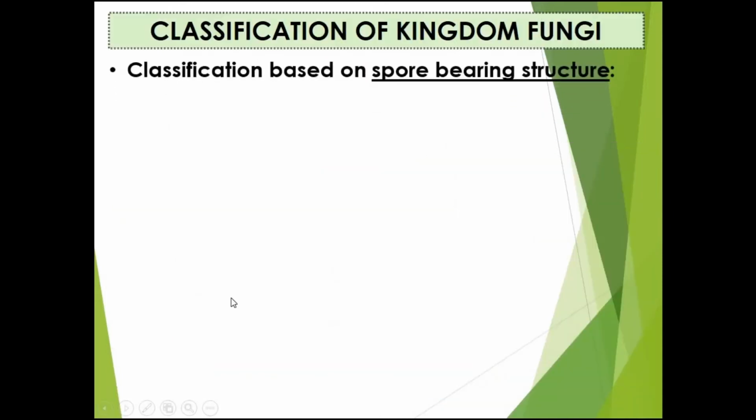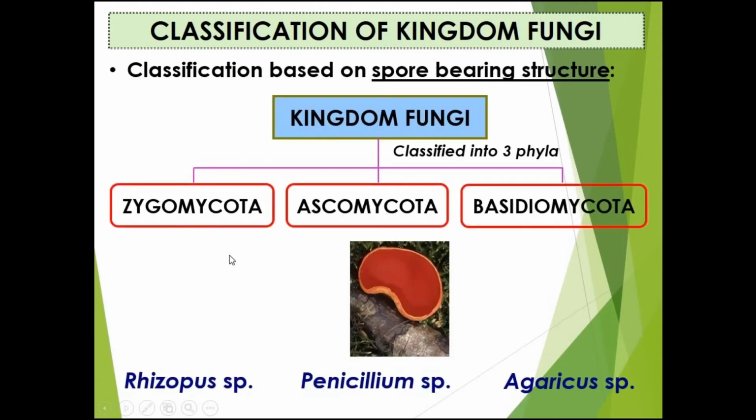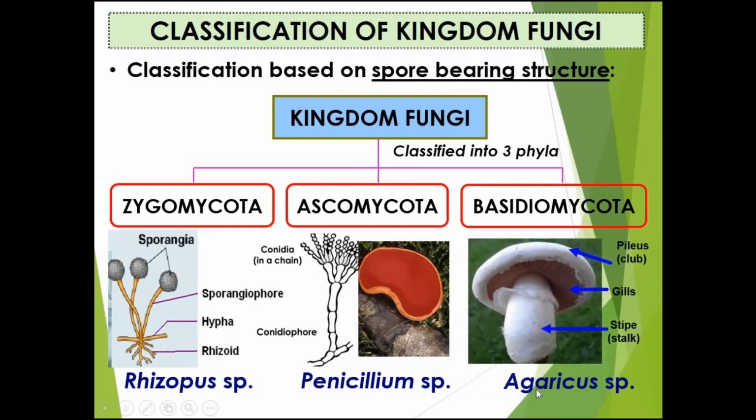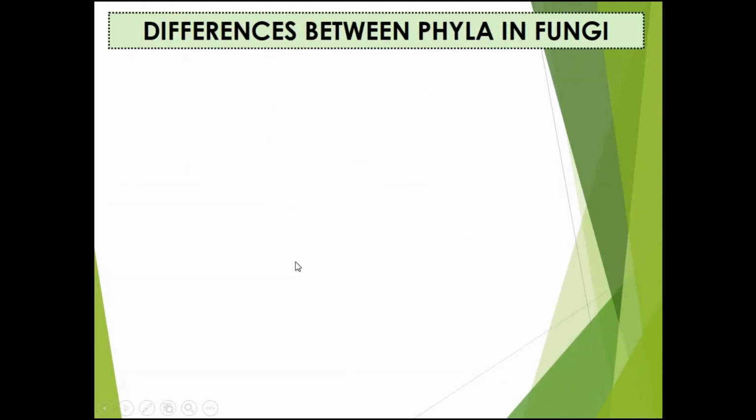Kingdom Fungi is classified into 3 phyla based on the spore-bearing structure. The first phylum is Zygomycota, the second is Ascomycota, and the third one is Basidiomycota. The first phylum, for example, is Rhizopus sp. The second one, Ascomycota, for example, is Penicillium sp. Meanwhile, for the third phylum, Basidiomycota, the example is Agaricus sp. Differences between the phyla in fungi are summarized in this table.